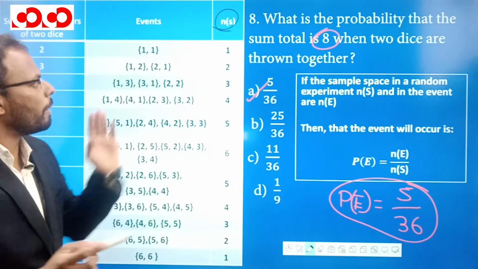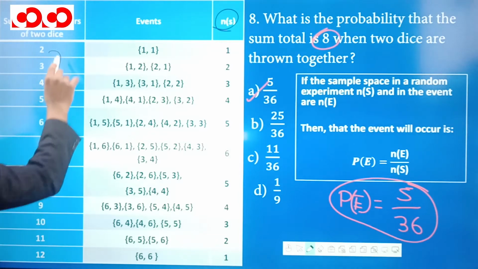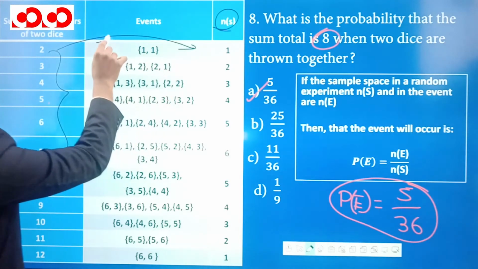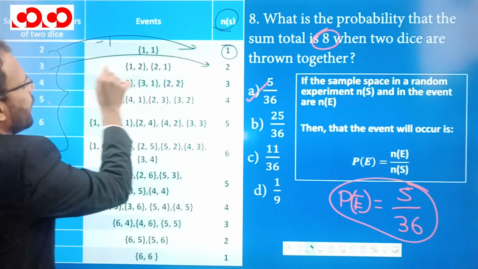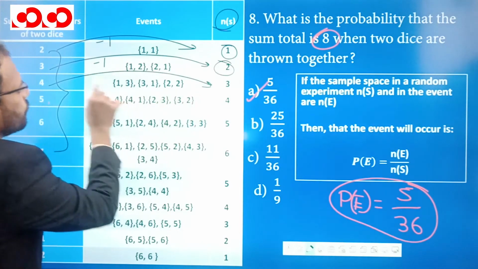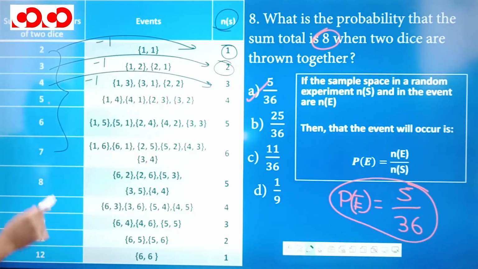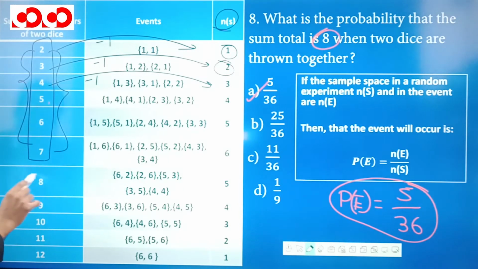Now the trick to remember the sum is that from 2 to 7, if you subtract 1 from 2, you will get 1 case. If you subtract 1 from 3, you will get 2 cases. If you subtract 1 from 4, you will get 3 cases. So that is the key to remember the sum from 2 to 7. However, from 8 to 12, what you have to do is subtract this number from 13.